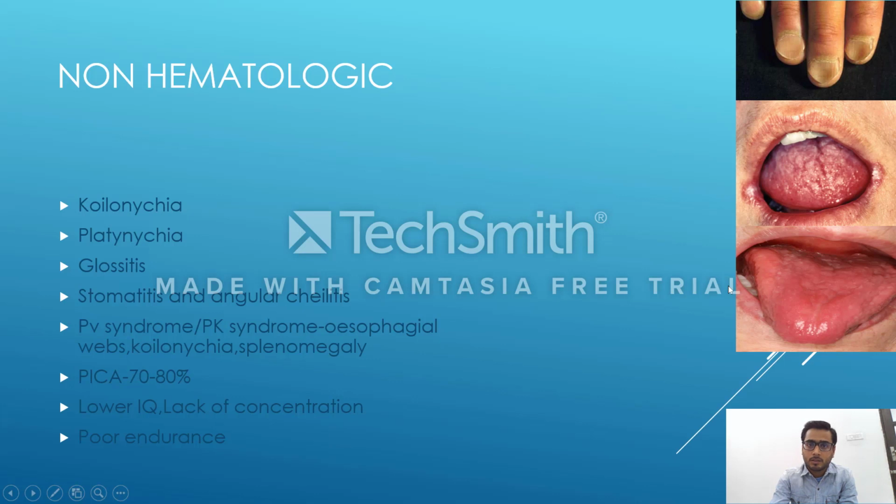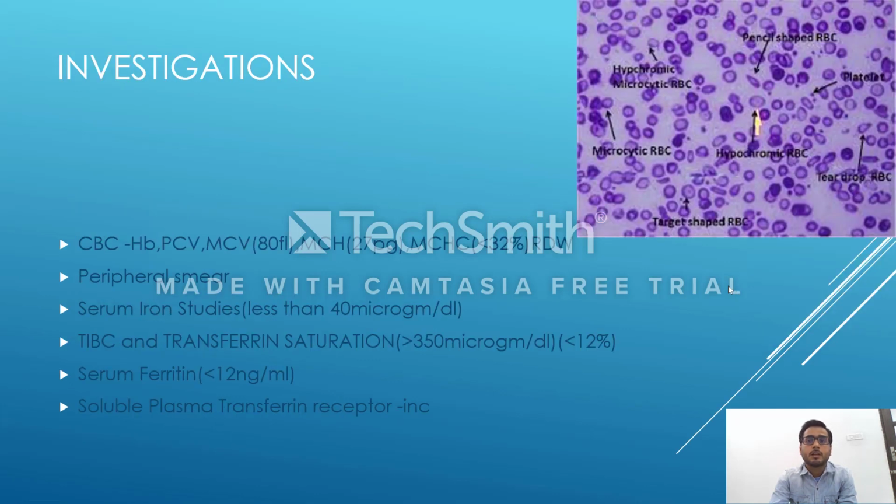Next, these were the clinical manifestations. Coming on to the investigations, how will we diagnose? One is the clinical diagnosis. We'll see the clinical manifestations, the hematological and the non-hematological. Most of the time it is clinically diagnosed, but to label it, the investigations we should get done are the complete blood count first. First of all we should get complete blood count and peripheral smear done.